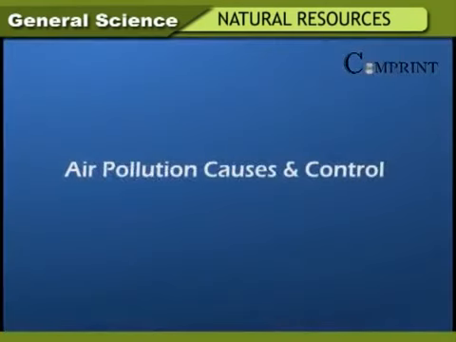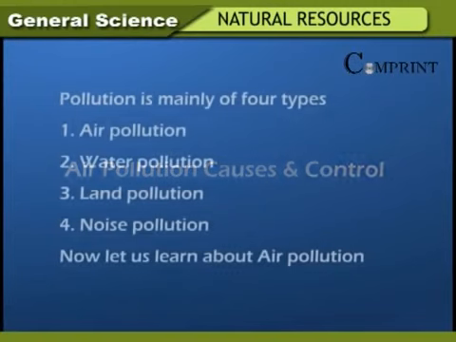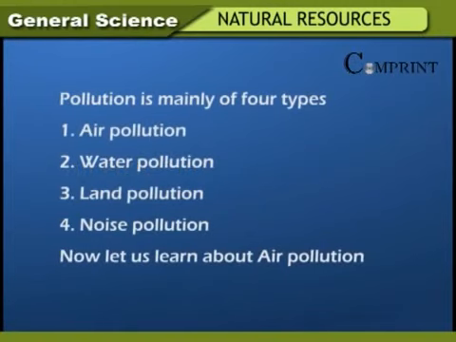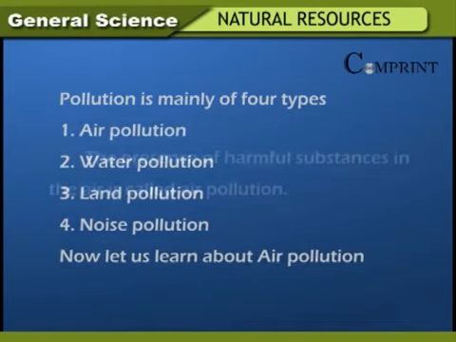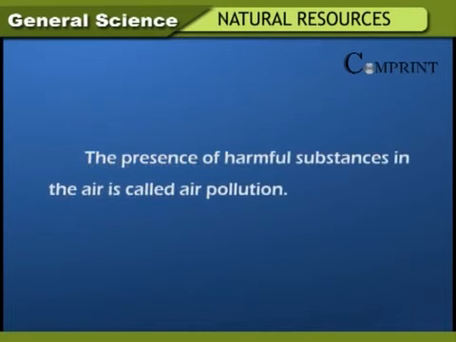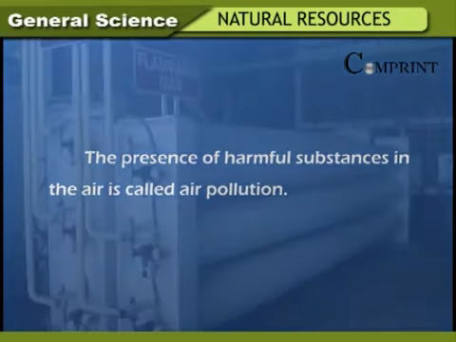Air pollution causes and control. Pollution is mainly of 4 types. 1. Air pollution. 2. Water pollution. 3. Land pollution. 4. Noise pollution. Now let us learn about air pollution. The presence of harmful substances in the air is called air pollution.